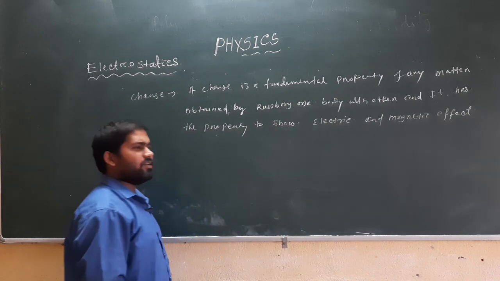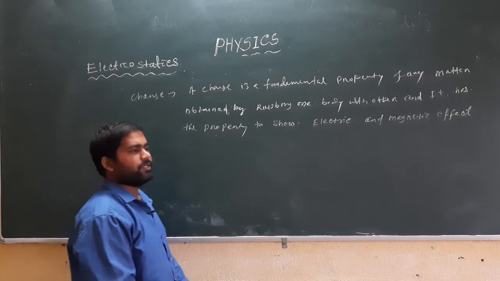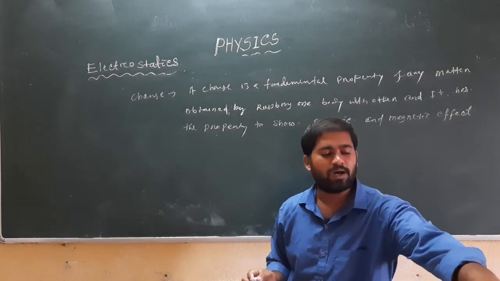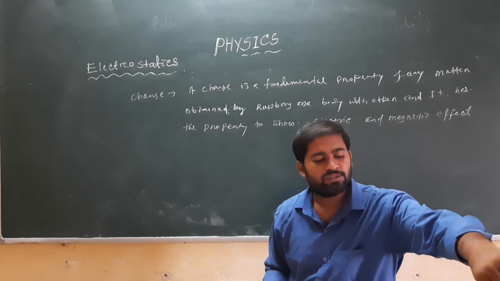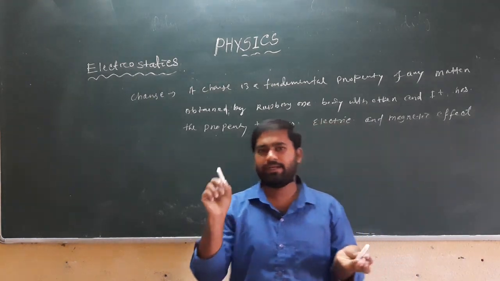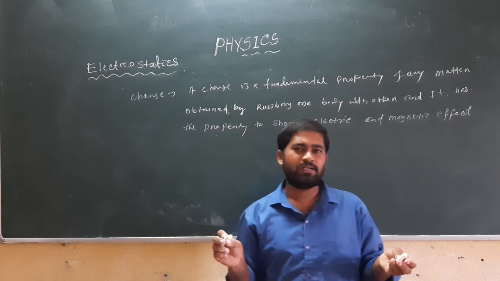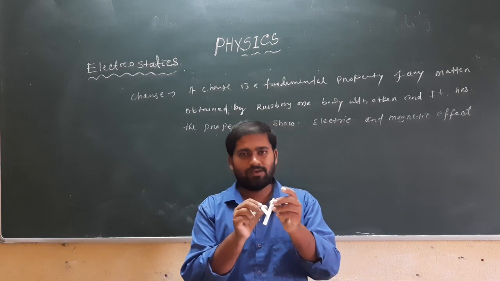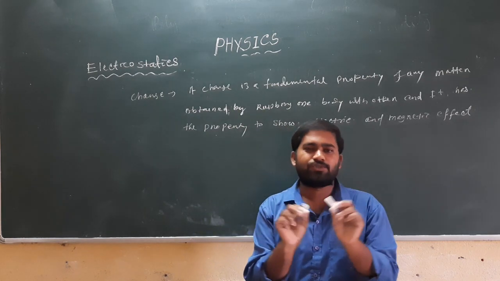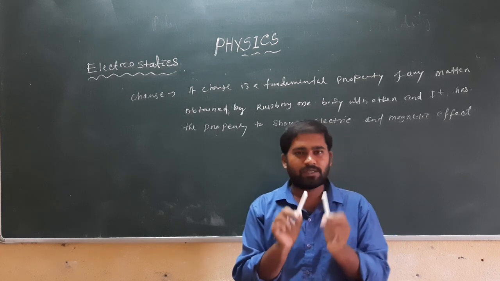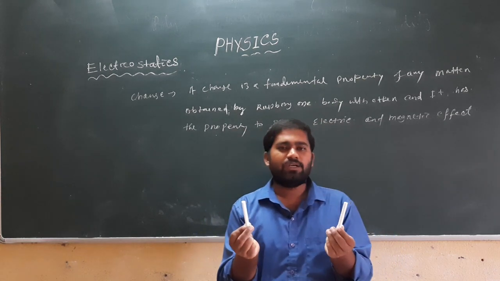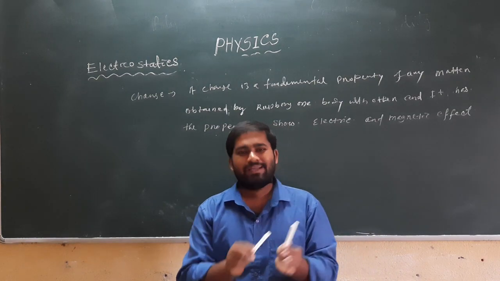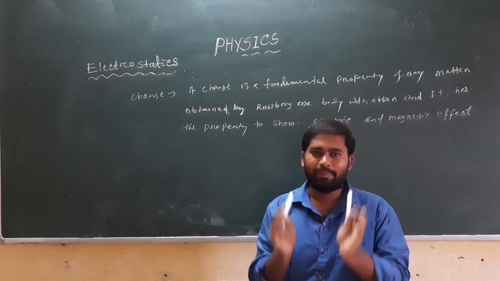Okay. So, charge is a fundamental property of any matter that is obtained because of friction of one body with another. Suppose we take this one as one matter, this one as another type of matter, and when we rub one body with another, then there is a transfer of some elementary particles, and because of that transfer two bodies will be charged, and this charged body has the property to show electric effect as well as magnetic effects.